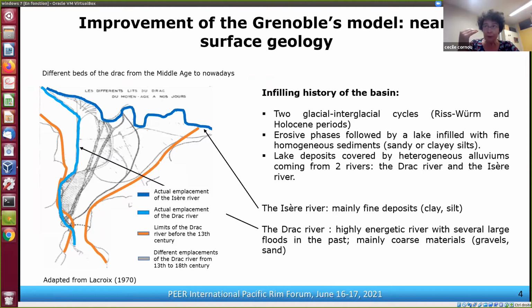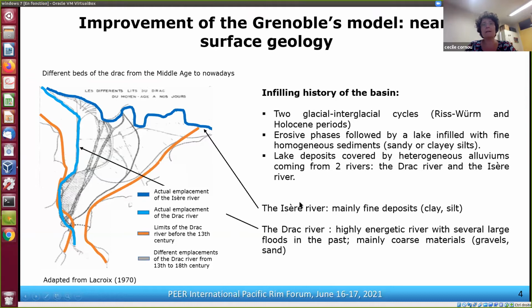And then we have the deposits from the lakes, which are fine homogeneous sediments made basically of sandy and clayey silts. And then these lake deposits were covered by heterogeneous alluviums coming from two rivers, the Drac River and the Isère River.